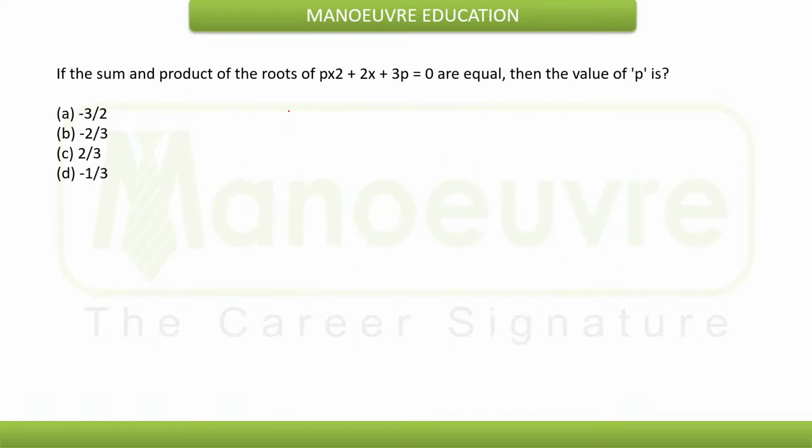Now this again belongs to the quadratic equation. If the sum and product of the roots of px square plus 2x plus 3p equal to 0 are equal, what are they saying here? The sum and the product of the roots are equal, then the value of p is, they are asking for the value of p.